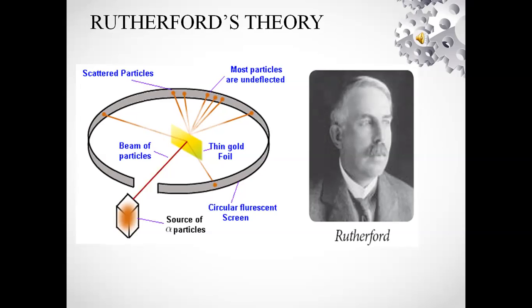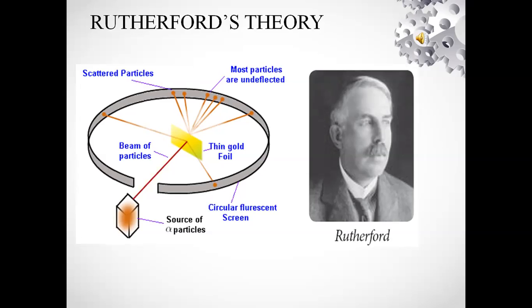From this experiment, his conclusion is that the fact that most alpha particles pass through the gold sheet means that the atom consists mainly of empty space. The first point is that the atom consists mainly of empty space.